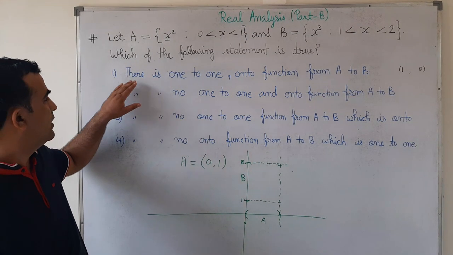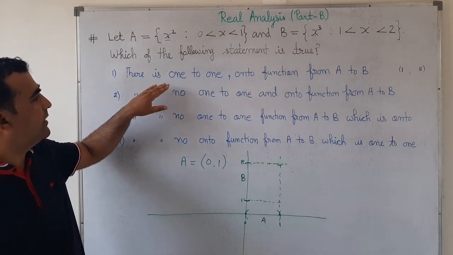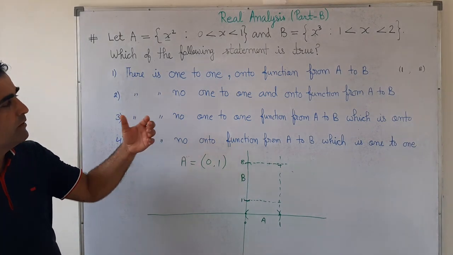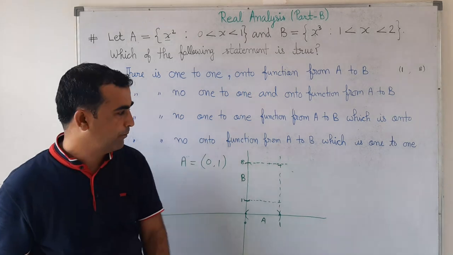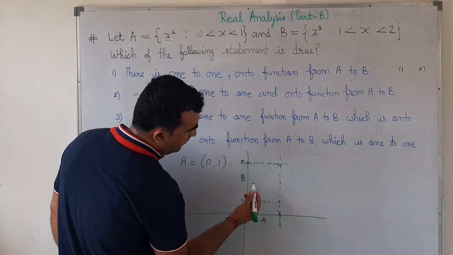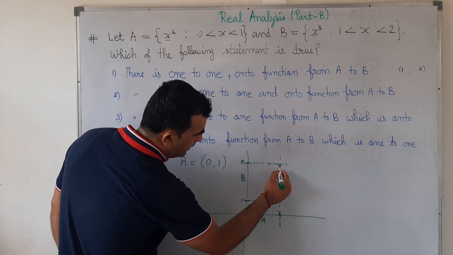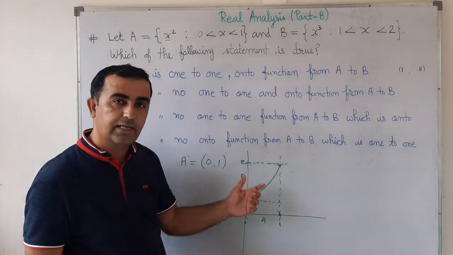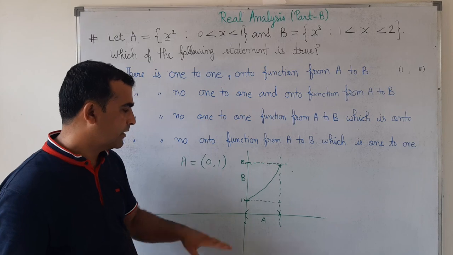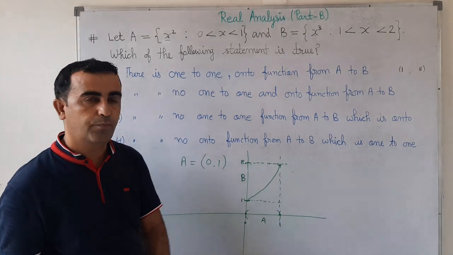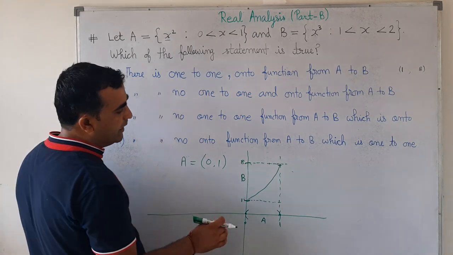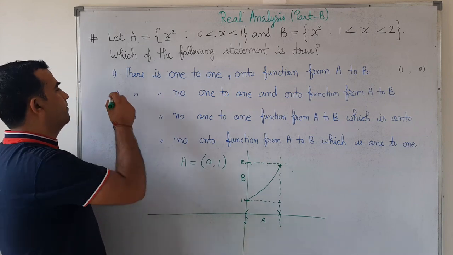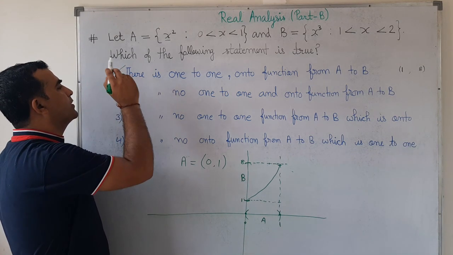Now come to the first option. In the first option, he says there are 1 to 1 onto functions from A to B. Means there exists a function which is 1-1 and onto. With the help of a graph, we can draw a function and see that this function is both 1-1 and onto. Therefore, we have some functions which are 1-1 and onto from A to B. From this point of view, the first option is correct.